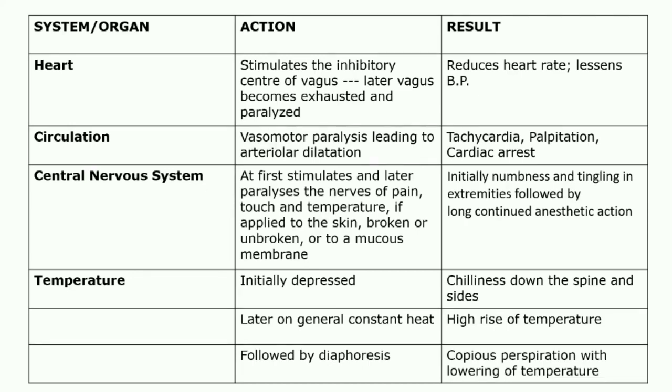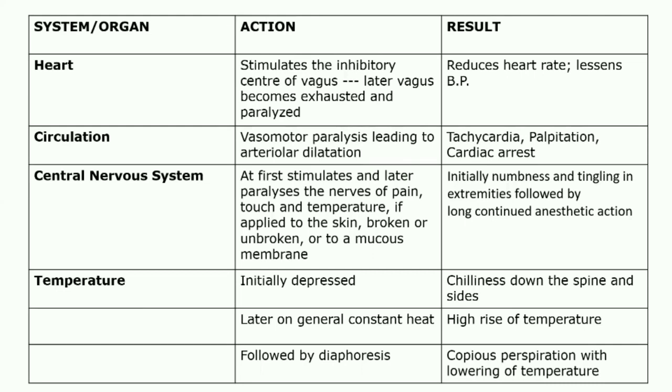After a regular high temperature, the hypothalamus gets stimulated and it causes vasodilatation of vessels. And that vasodilatation leads to evaporation of heat, which results in sweating. So this is the fever cycle: chill, heat, and sweat stage. So it also causes diaphoresis. Diaphoresis means perspiration. So there is a copious perspiration which lowers the body temperature.